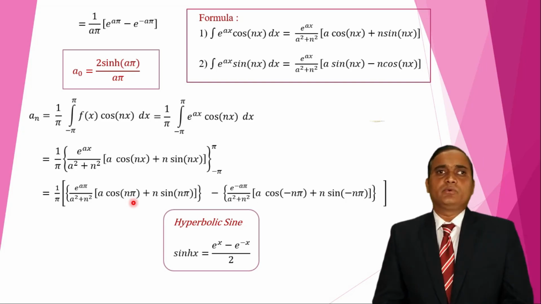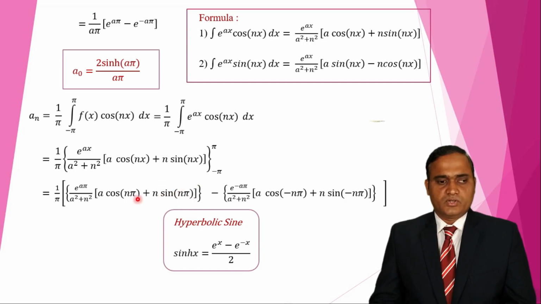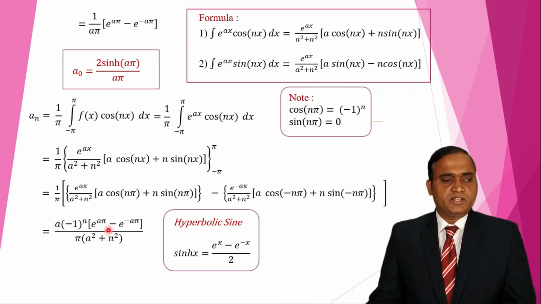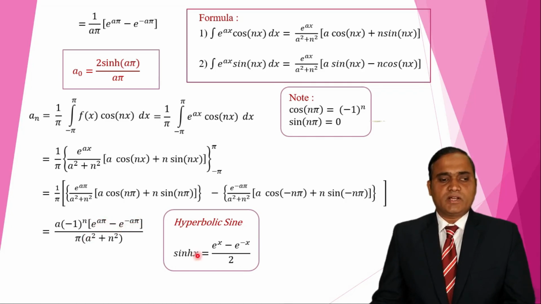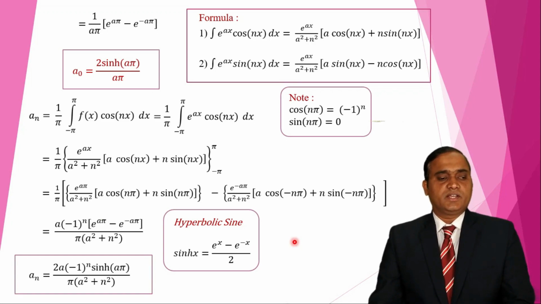And sin n pi value is always 0. So we get the cos n pi and sin n pi values. Substitute here, we get this step after simplification. So now again e raised to a pi minus e raised to minus a pi value. Again I use the hyperbolic sine. So assume that this a pi is x. So we get e raised to x minus e raised to minus x. So it is 2 times sinh x. So 2 times sinh a pi. I substitute that value there. Then we get the a n value. So this is our a n value.